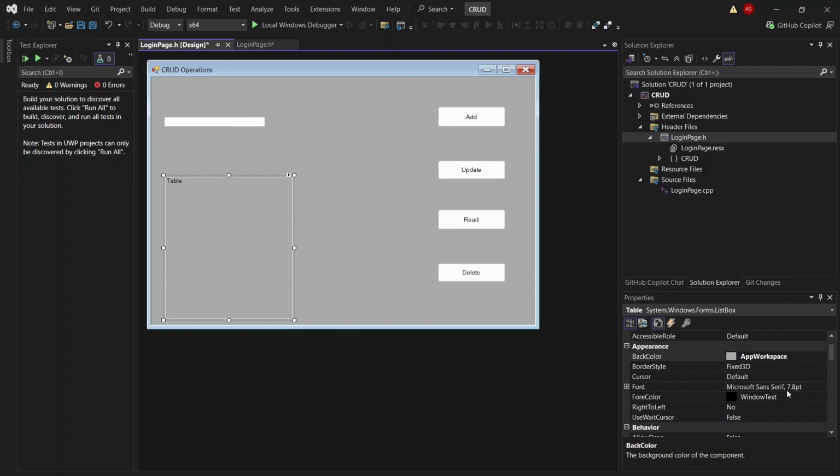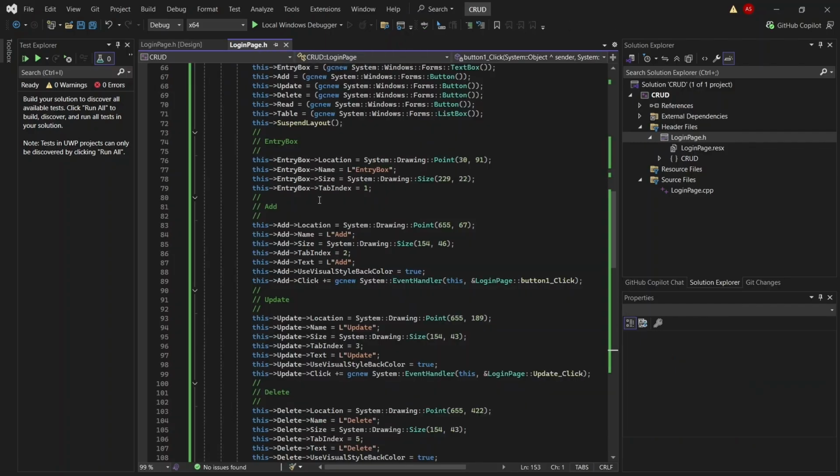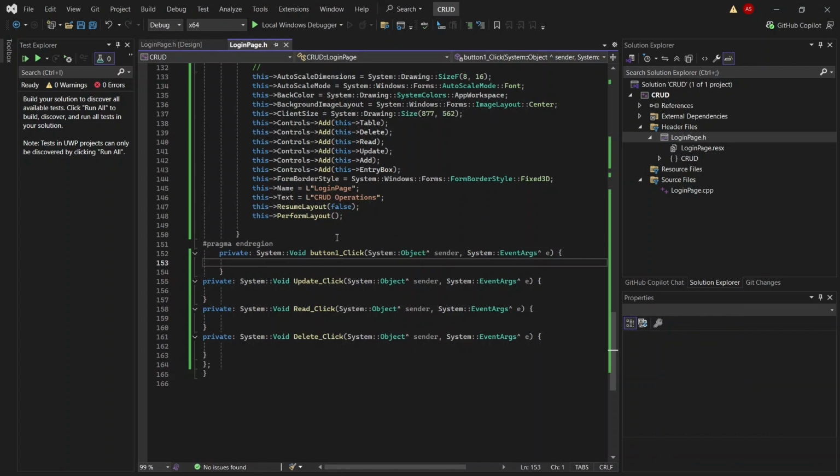You can choose your preferred color if you want, or you can select the same color. These are the changes we are going to make before writing any piece of code. First I'll write the code, then at the end I'll explain the whole piece of code. Okay.